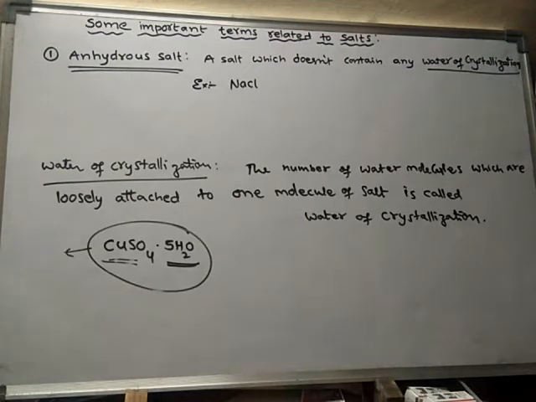If you take a small crystal of copper sulfate, blue vitriol, it is made up of several hundreds of such molecules.